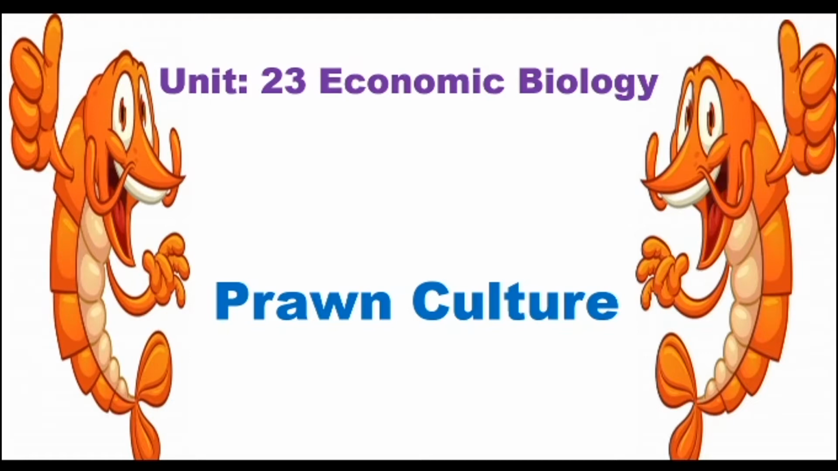Through this unit, we have already studied many important topics about economical biology: aeroponics, aquaponics, hydroponics, aquaculture, pisciculture, and cattle farming. We studied these topics to encourage the economical value of our country. More or less we are going to end these lessons. Today we are going to study prawn culture.